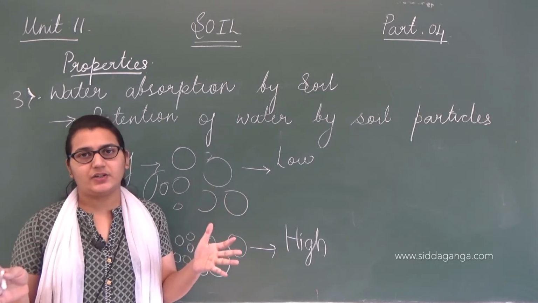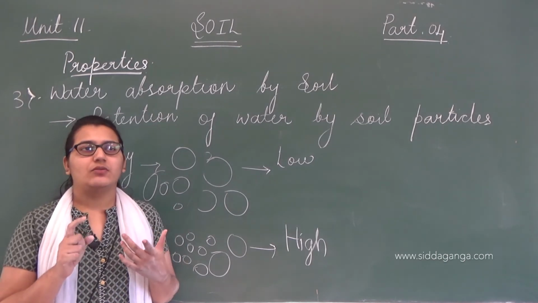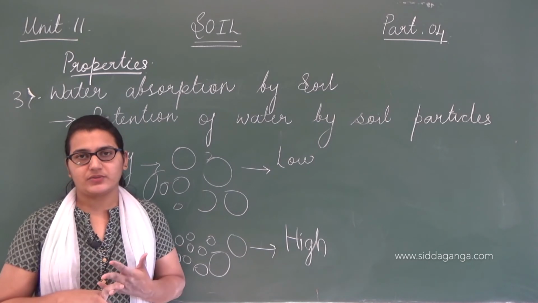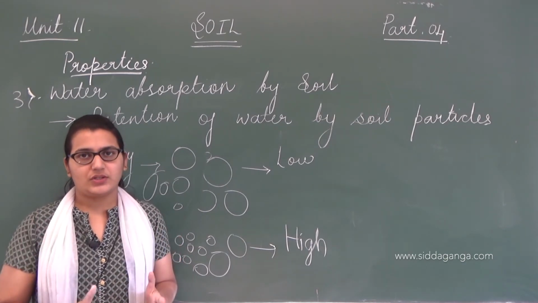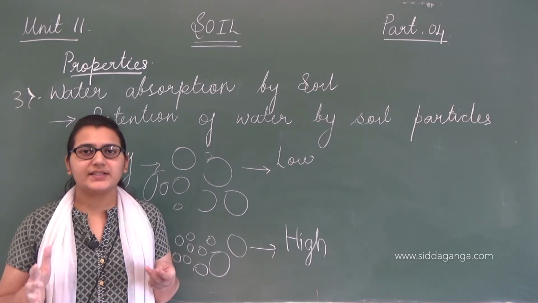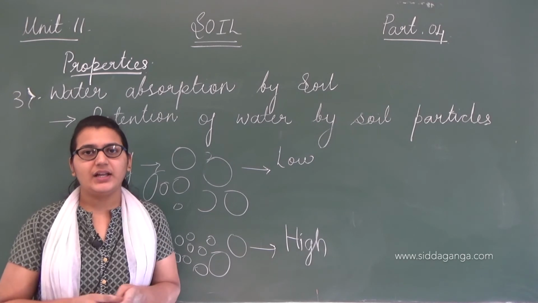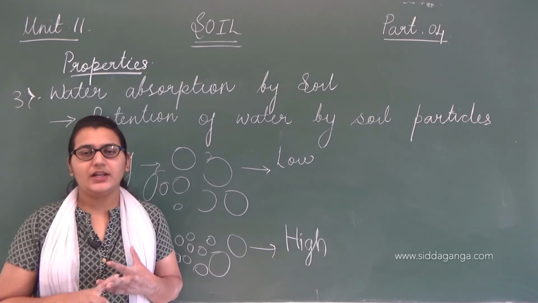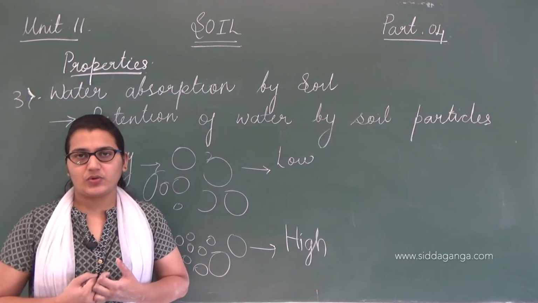plays an intermediate role. In all these properties, percolation rate, moisture in the soil, and water absorption, loamy soil is the one which plays an intermediate role. In all these properties, it is very adequate. It contains just the right amount of soil particles, big or small. It contains the right amount of water, and it absorbs an adequate amount of water.